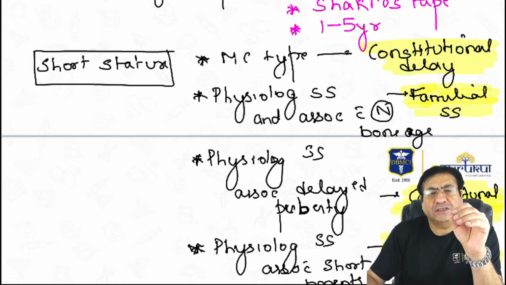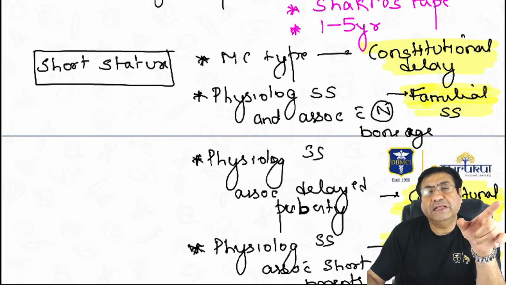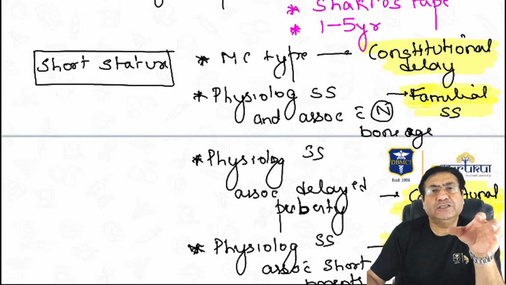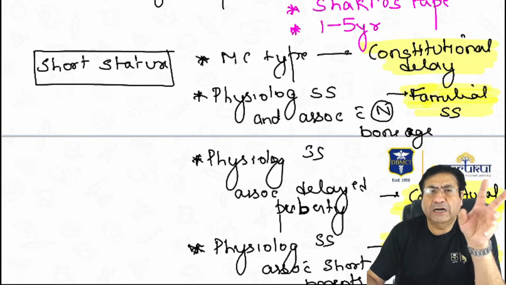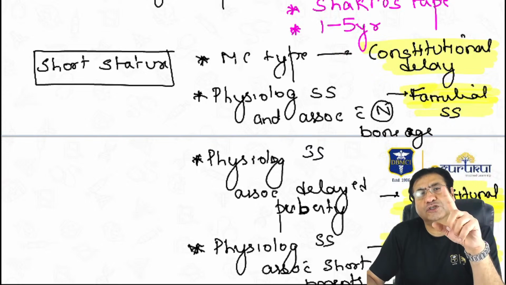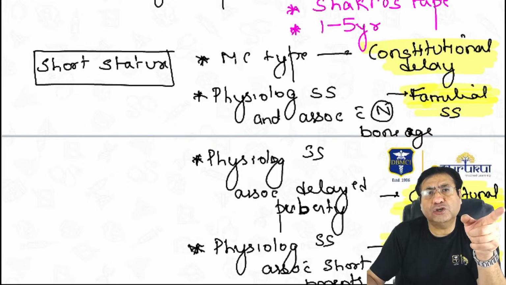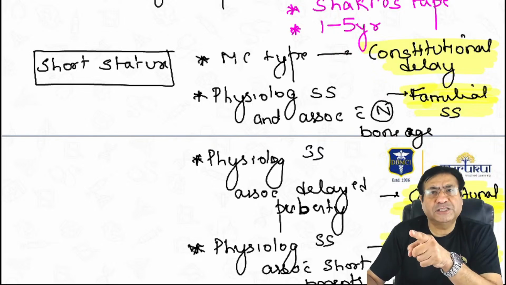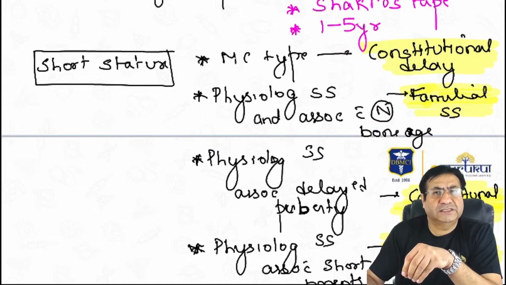Which type of short stature, a physiological short stature, is associated with a normal bone age or normal skeletal maturation? There are two types of physiological short stature: one is familial short stature, the other is constitutional delay. In a constitutional delay, even though it's a physiological short stature, the bone age does not match the actual age. But in the case of a familial short stature, the bone age usually matches the actual age.